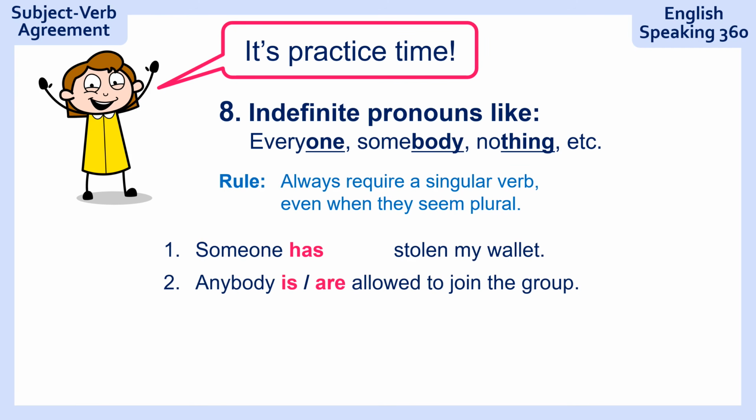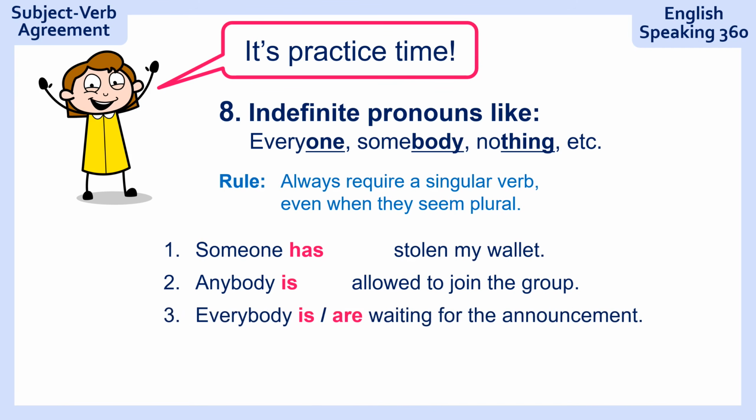Number 2, anybody allowed to join the group. Anybody is allowed to join the group. Everybody waiting for the announcement. Everybody is waiting for the announcement. This one does look plural. Everybody, right? So many people. But it is still a singular verb.